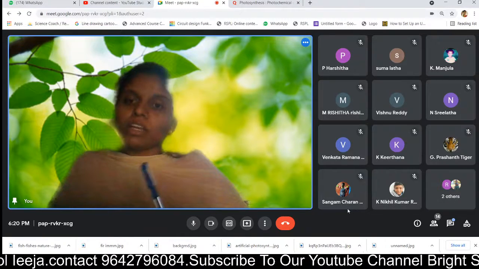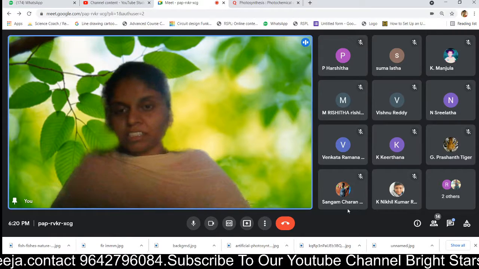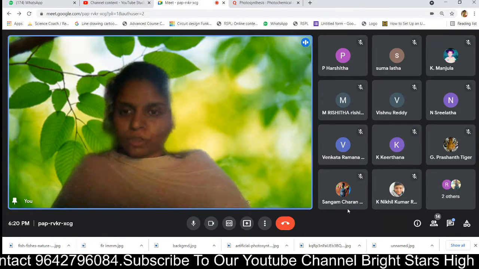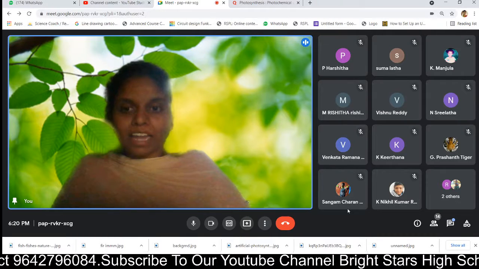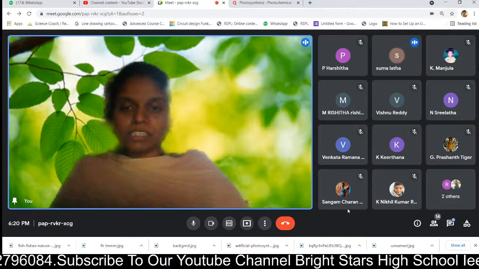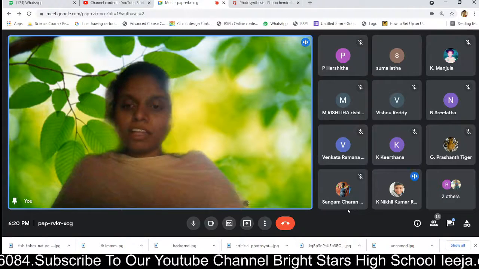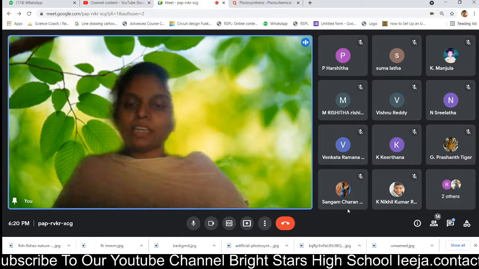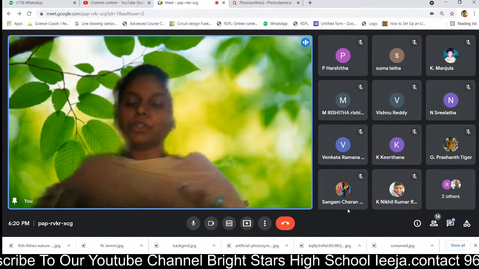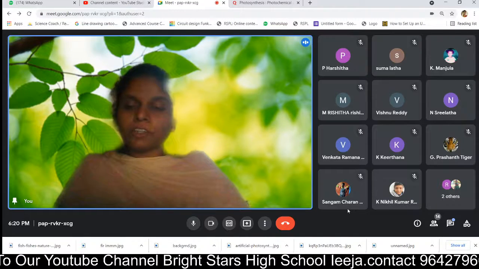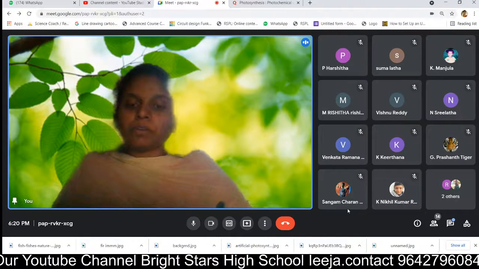Those who eat animals are non-vegetarians, but we cannot say we are not eating plants, because the animals are eating, what do they feed on? The animals feed on the plants. So directly or indirectly, all the living beings on this earth, all the human beings, are dependent on the plants for our food.